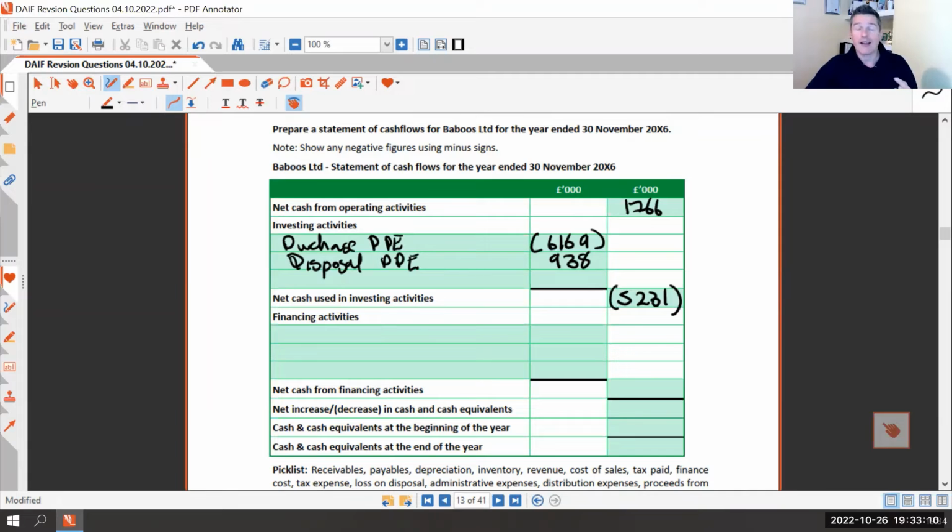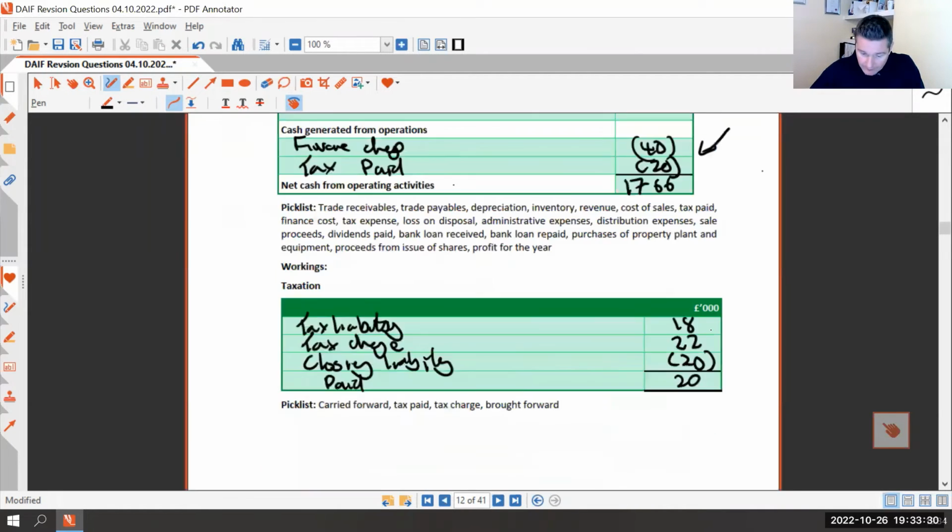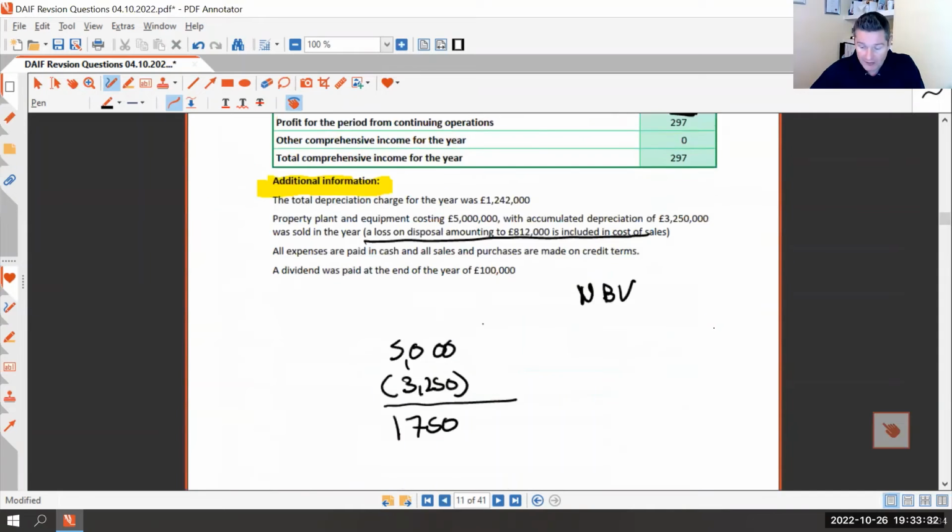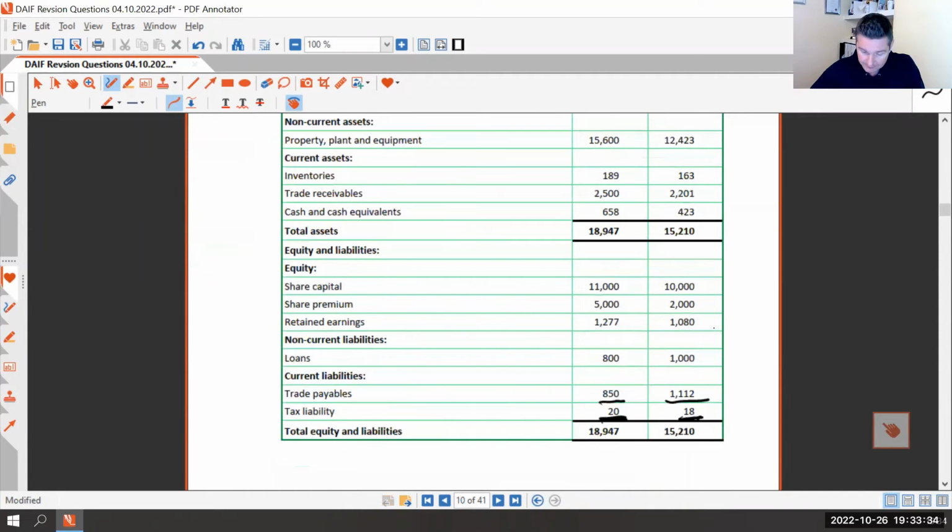And remember, dividends are not allowable for tax, so they don't appear in our statement of profit and loss, so we'll need to adjust for that. The other bit we might raise money from is the bank. Sometimes we take a bank loan out, sometimes we pay it off. So let's see what we have got. And these will all be taken from the statement of financial position.